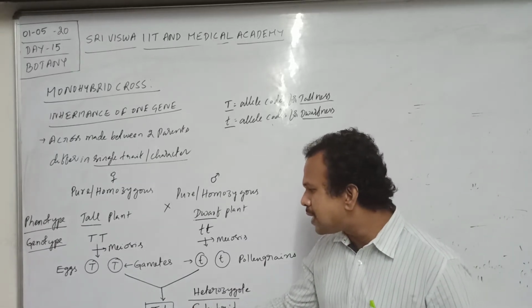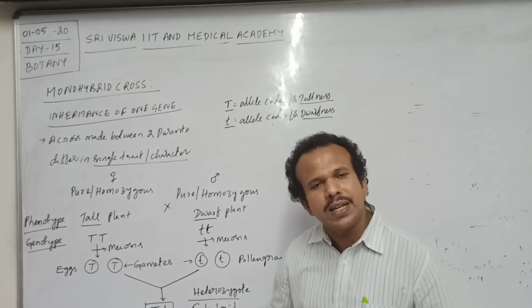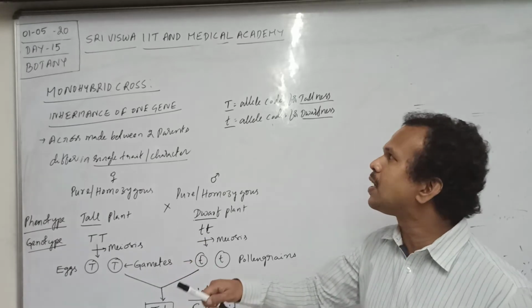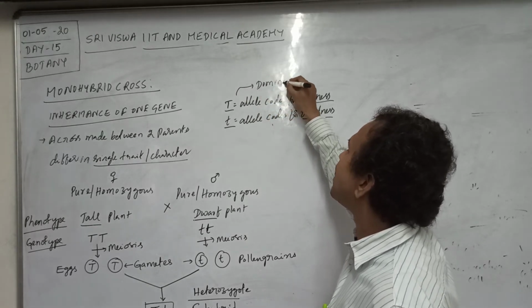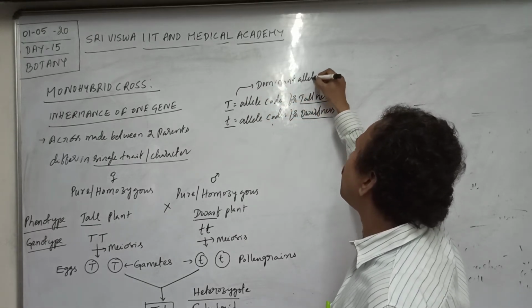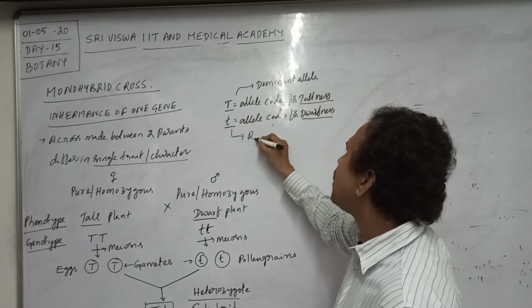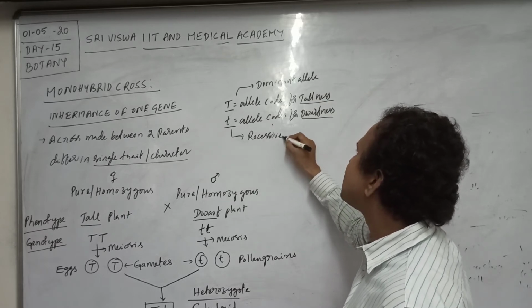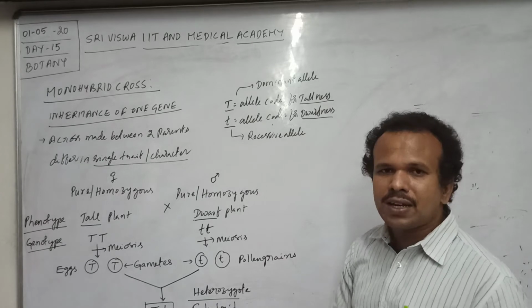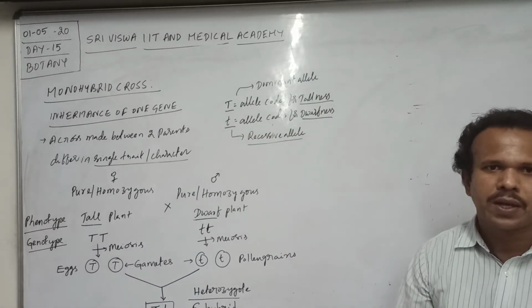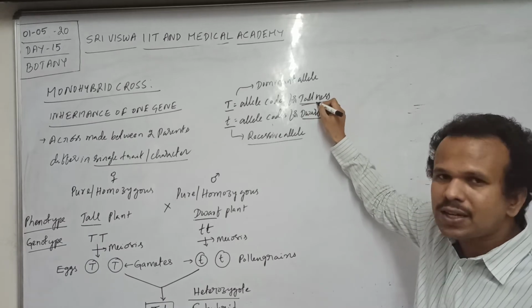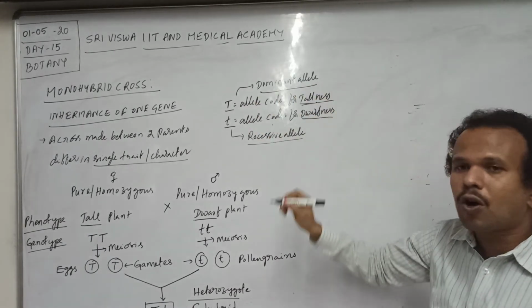The allele which is expressed in the F1 hybrid is said to be the dominant allele. Hence capital T is the dominant allele. Small t is the recessive allele. The allele that codes for dwarfness, small t, is the recessive allele. The allele that codes for tallness, capital T, is the dominant allele.